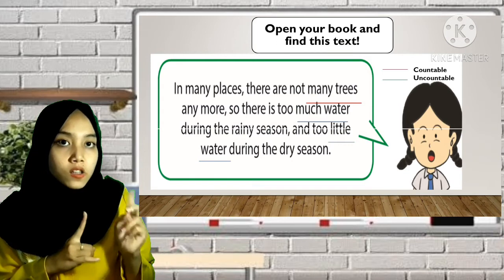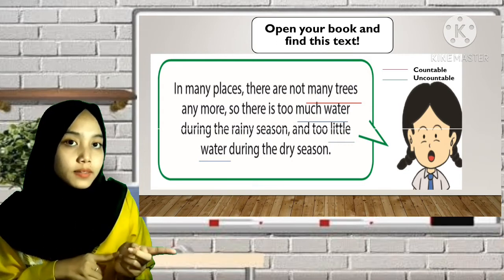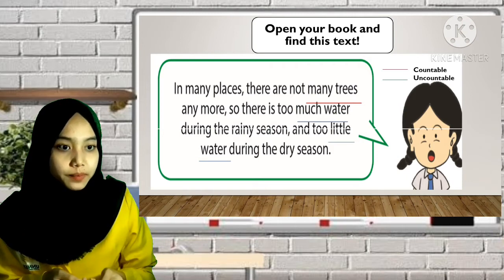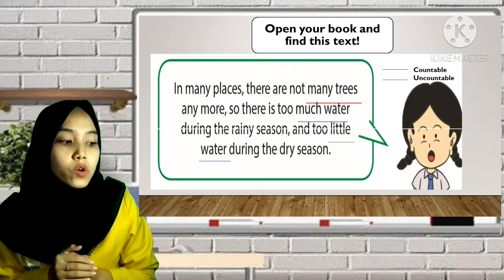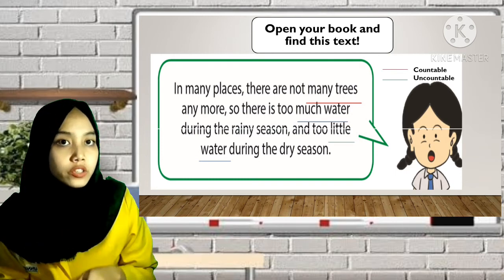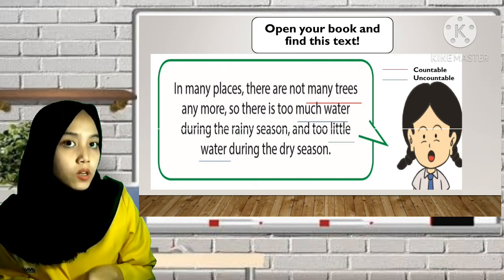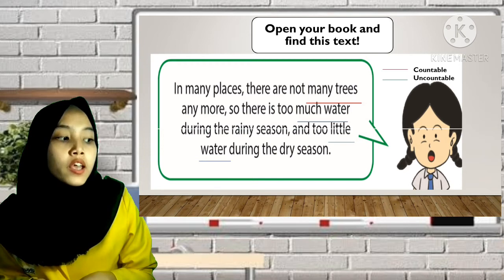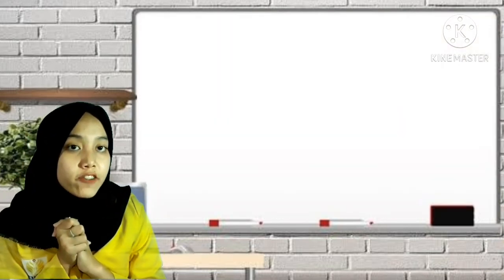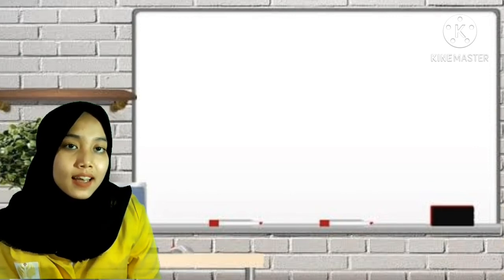Is much water countable or uncountable? Much water is uncountable. And too little water during the dry season. Is little water countable or uncountable? Great, it is uncountable. Okay, this is enough for our lesson today.